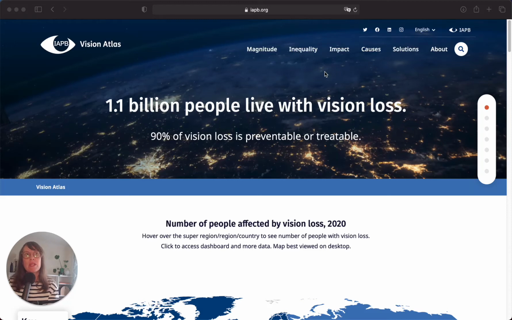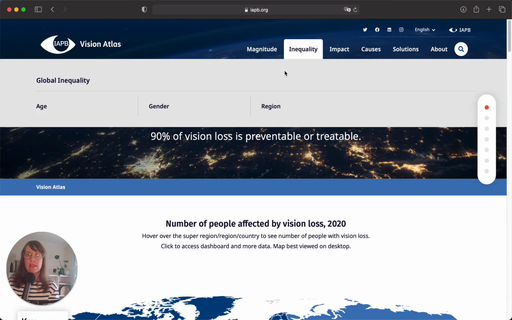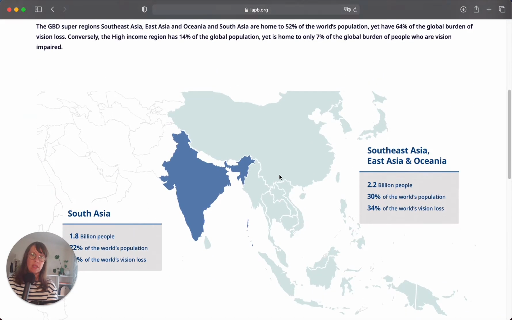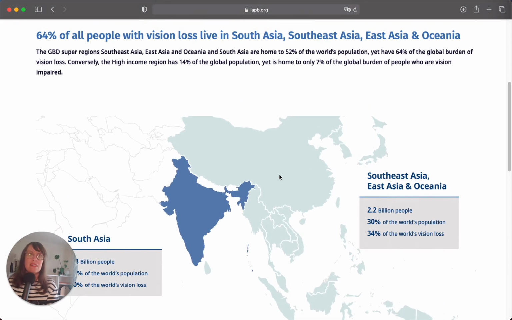In this video, we're going to be looking at some of the inequalities in vision loss that occur between regions using the IAPB Vision Atlas. So let's firstly go to the Inequality tab, and then let's select Region. Firstly, we can see that 64% of those with vision loss live in South Asia, Southeast Asia, East Asia and Oceania. So these are just two of the GBD or Global Burden of Disease super regions.